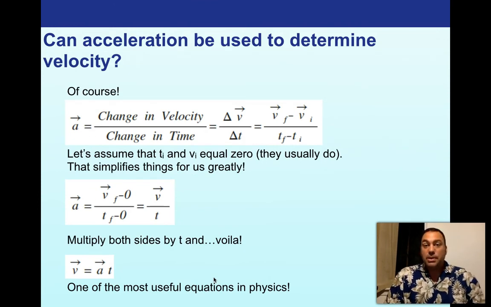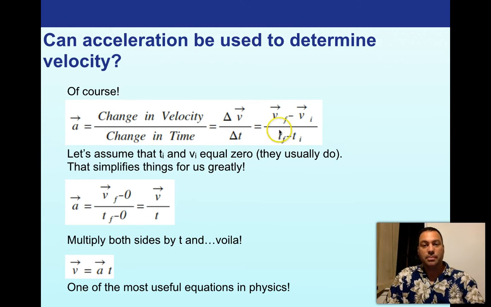So can acceleration be used to determine velocity? Of course it can, right? If velocity is a function of acceleration, then acceleration can also be a function of velocity. Let's talk about that. So we go back to our original equation, right? The vector of acceleration is just the change in velocity over the change in time, which is equal to delta v over delta t, which then turns into this nice thing.